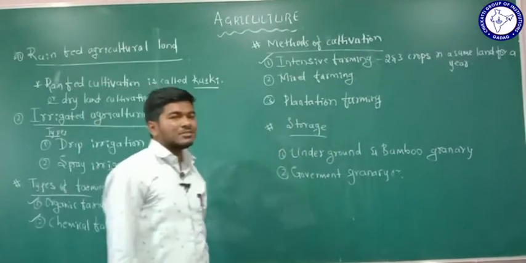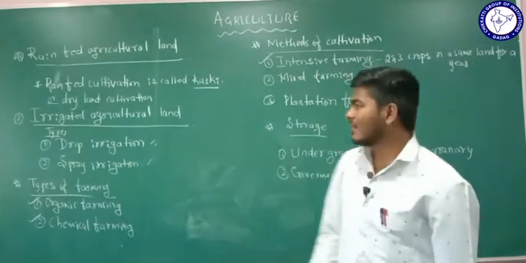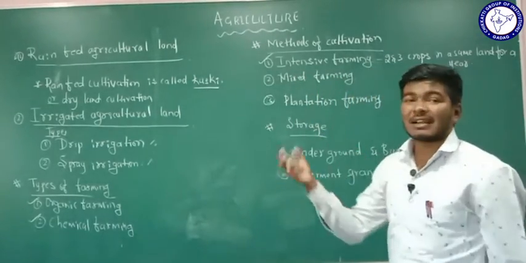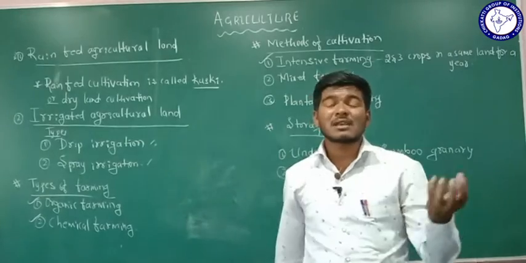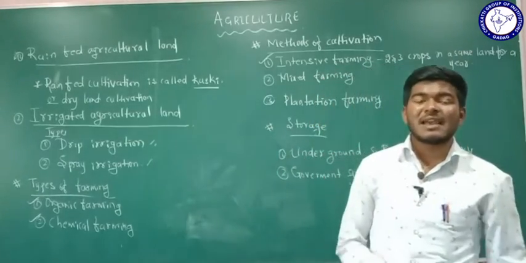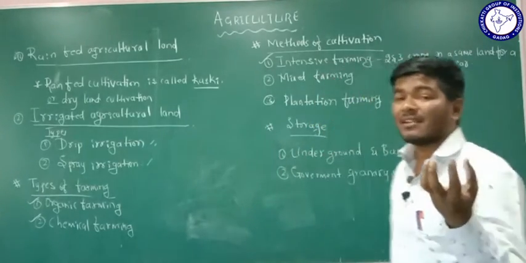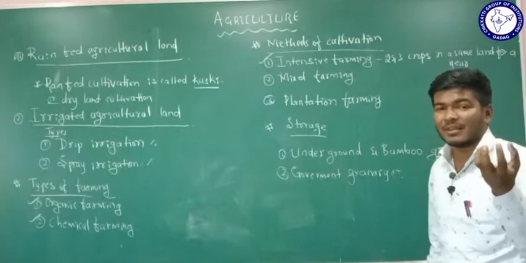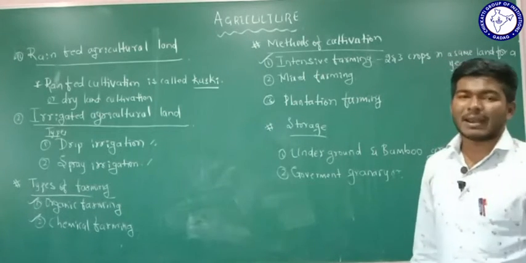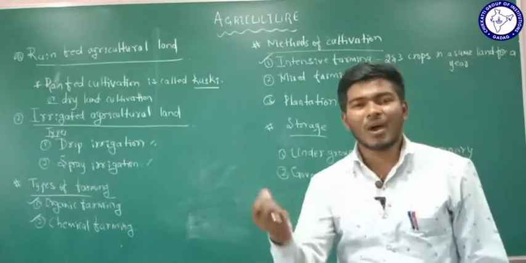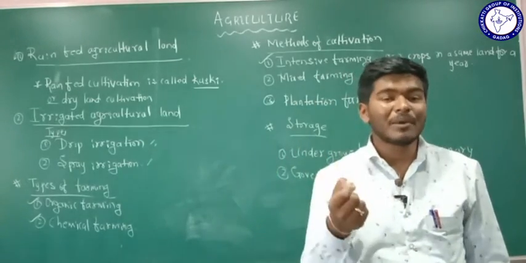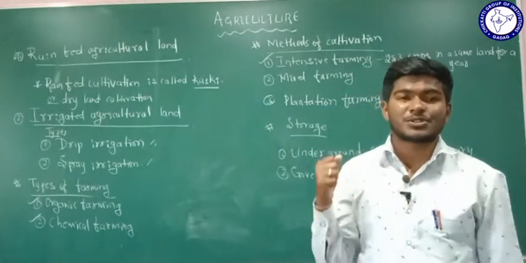And the last thing of this chapter is storage. After the cropping, at the final stage the farmers get the food materials, the grains here. But one problem arises in the farmer's mind or in your mind: where are the grains going to be stored?